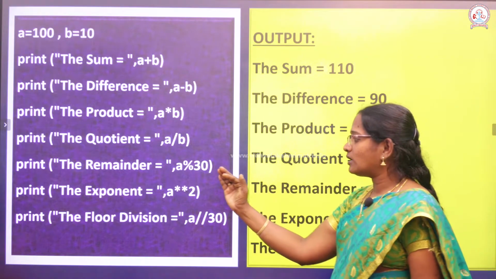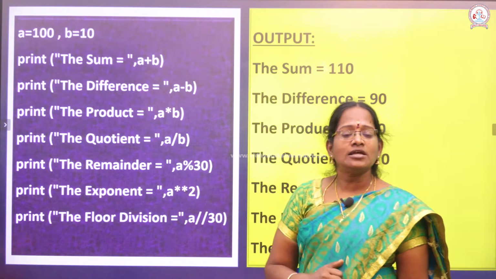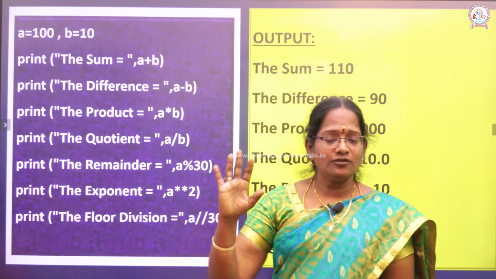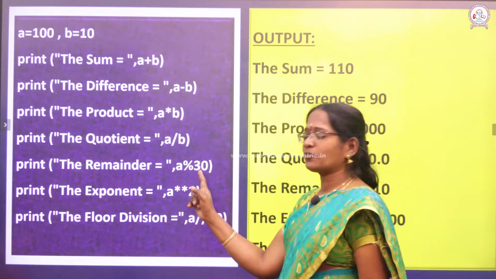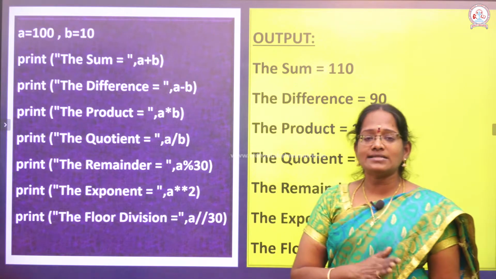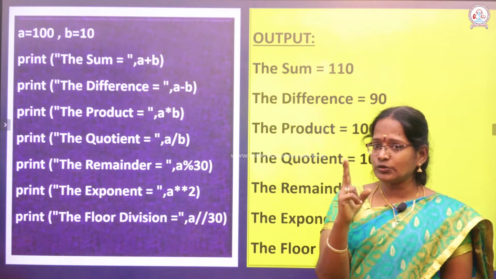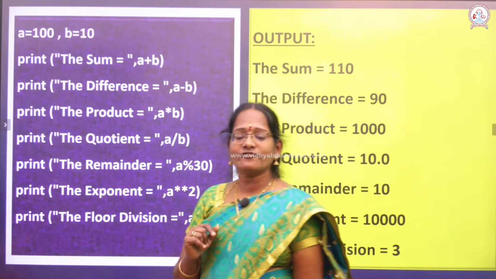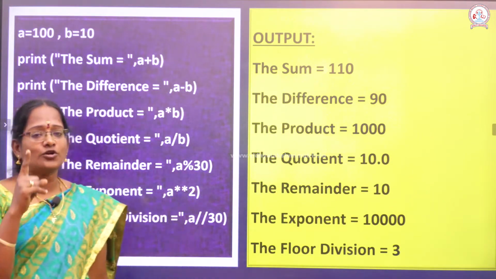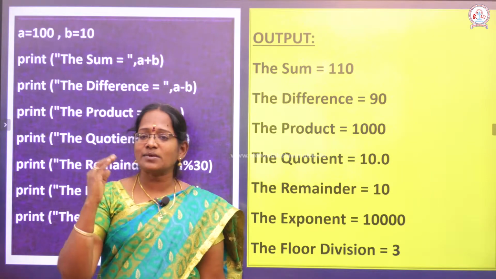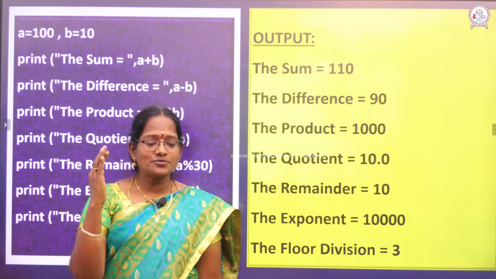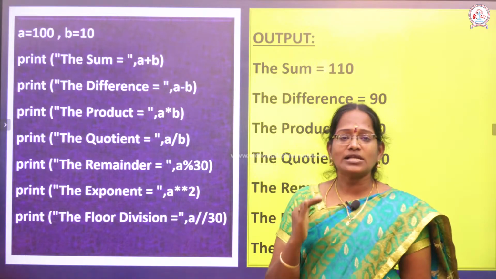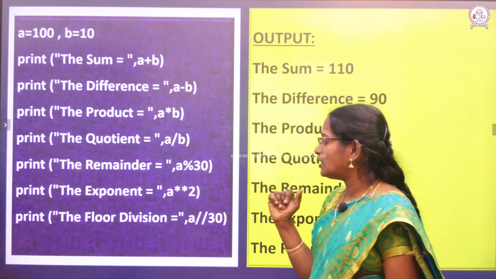Another operator we use is modulus. The modulus symbol performs a division processing, but it provides the remainder answer. In division processing we have 2 different types of answers. What are they? One is the quotient value, another is the remainder value. The slash symbol helps you calculate the quotient value. The modulus symbol helps you calculate the remainder value.